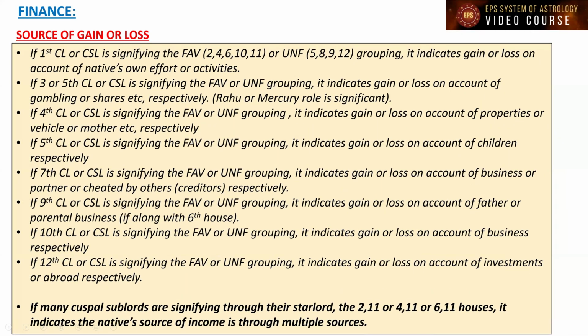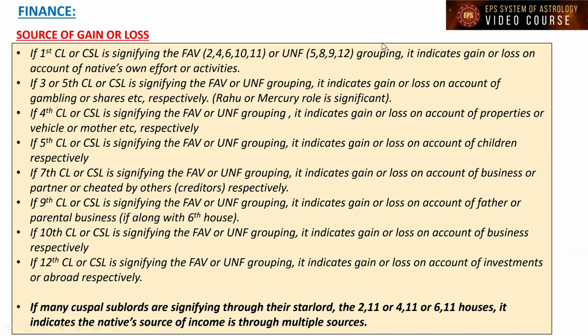Now we are going to talk about the source of gain or loss. In the previous slides, I was telling about the favorable combinations for a good financial destiny, and unfavorable combinations for unfavorable financial prospects, and how far they differ along with the grouping of other favorable and unfavorable houses we discussed.